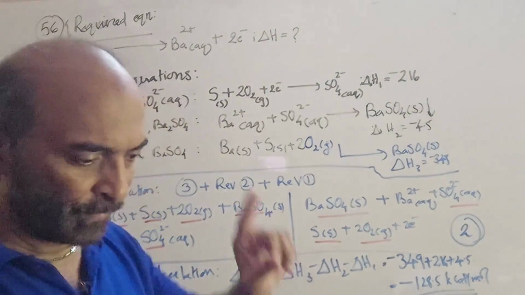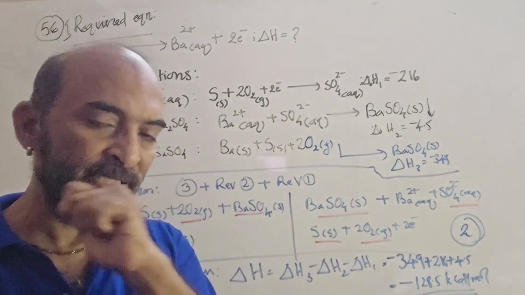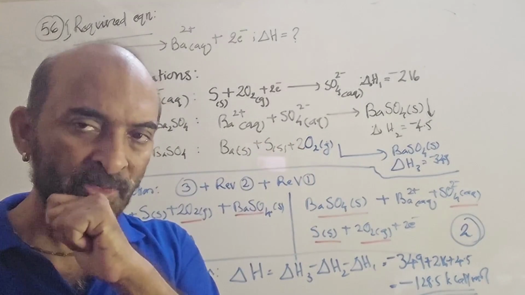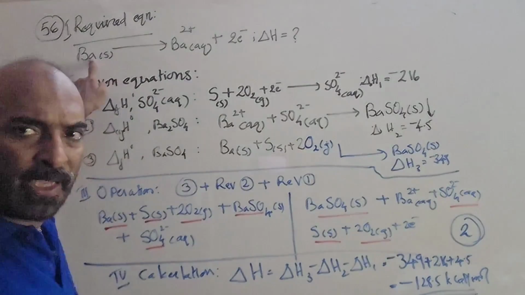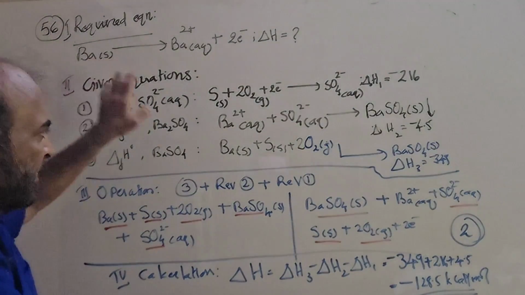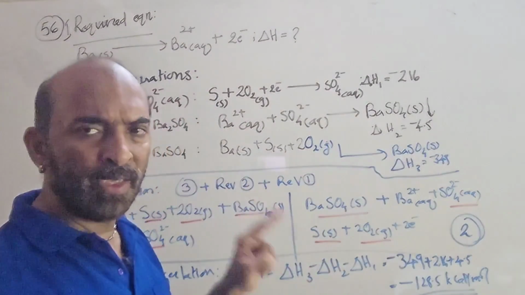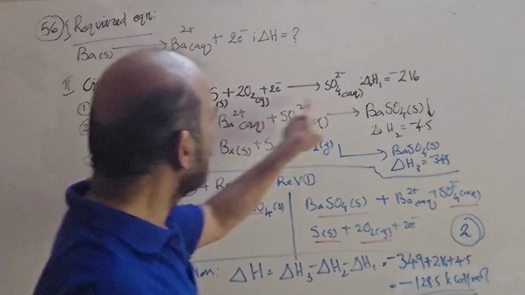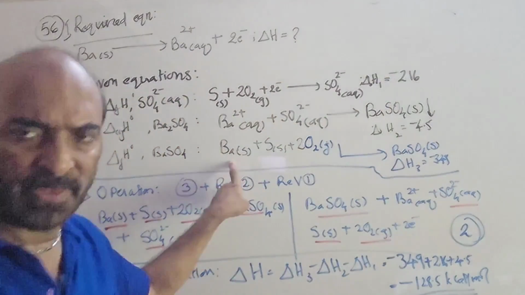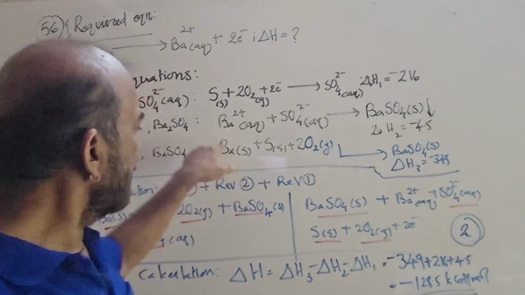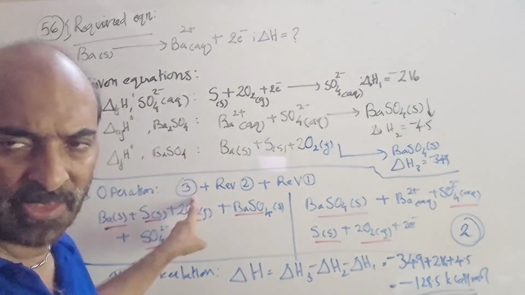Second stage is over: required equation Roman 1, given equations Roman 2. Third, operation. How to get the required equation from the given equations. Look here, Roman 3, operation. What I want first is barium solid on the reactant side. You scan these three given equations and find where Ba solid is on the reactant side. Here barium solid is on the reactant side. So I take equation 3 as such.